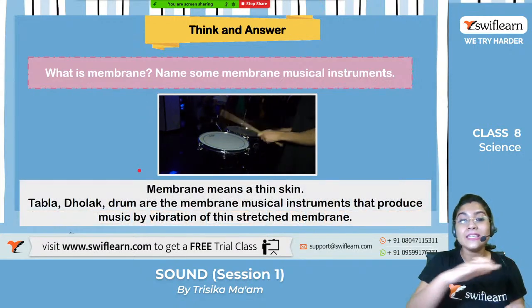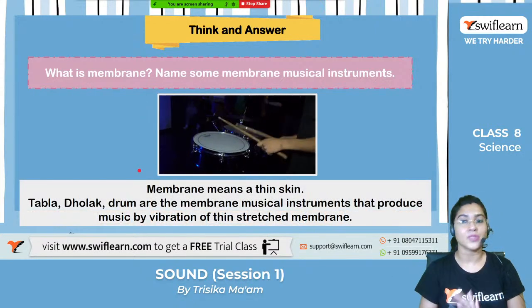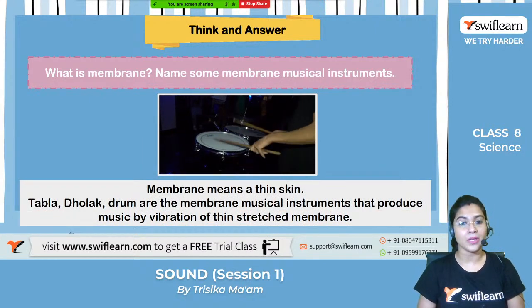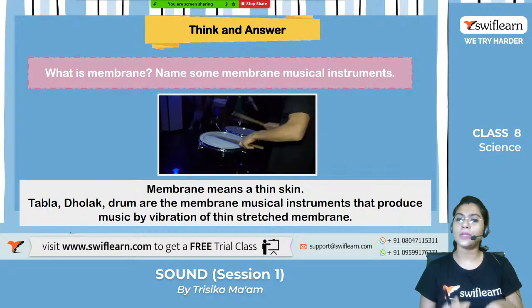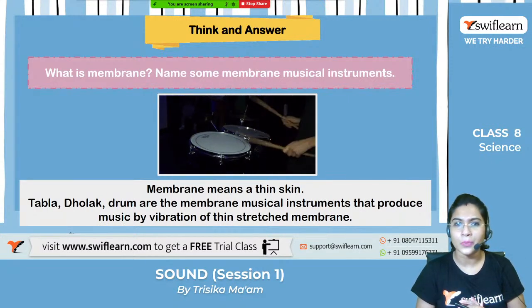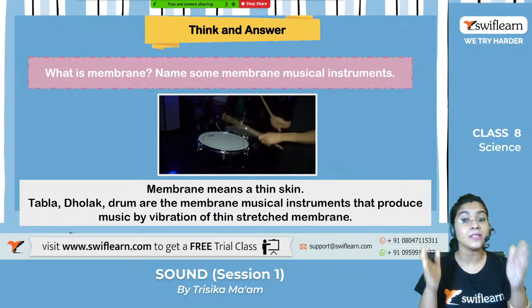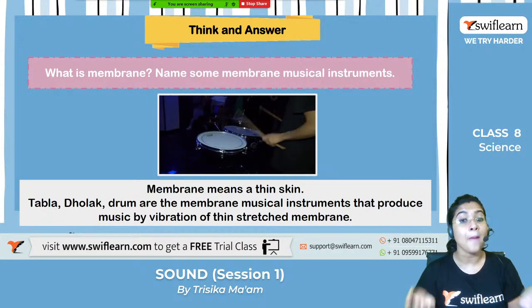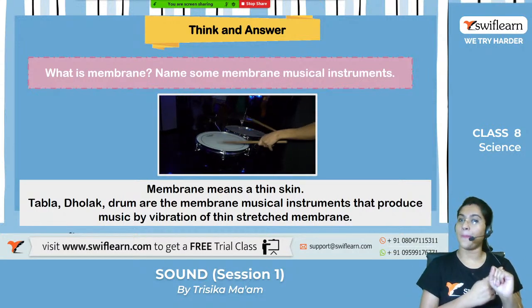So, what is the membrane? It is a thin skin on the different musical instruments. Whenever we strike this membrane with a stick or with the hand, as in the case of the tabla or dholak, a certain sound is produced. And how is this sound produced? By the vibration of this membrane.